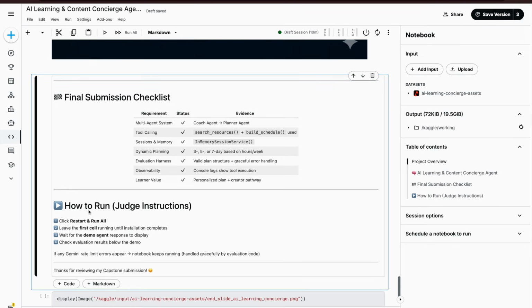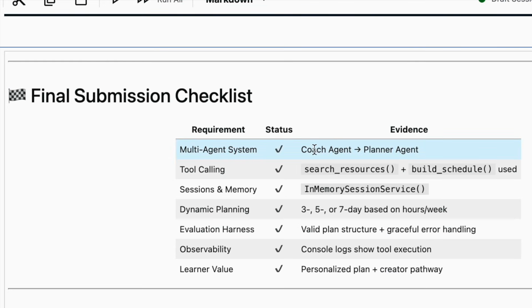So this is basically a small write-up that I have. So whoever is reading the notebook and has not gone to the write-up would understand what all we have here. So it says, you have a coach agent which takes the data from the planner agent. The tools we are using here are search and build, sessions and memories in memory service. Dynamic planning includes 3, 5, 7 day plans based on hours per week. Evaluation harness, again, we are checking if the plan is valid, its structure, and its graceful error handling. Observability console logs show the tool execution, and learner values, basically personalized plan and creator bucket.